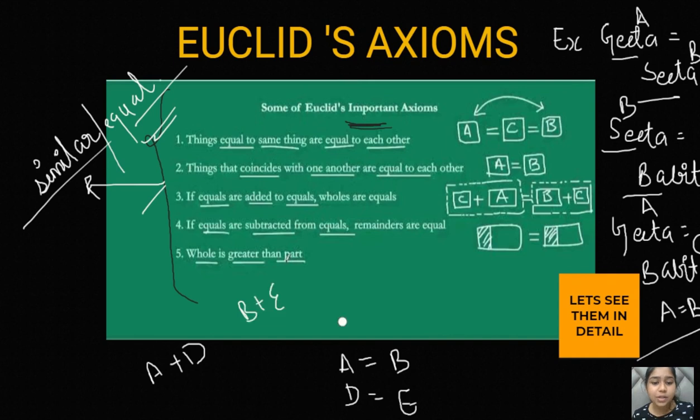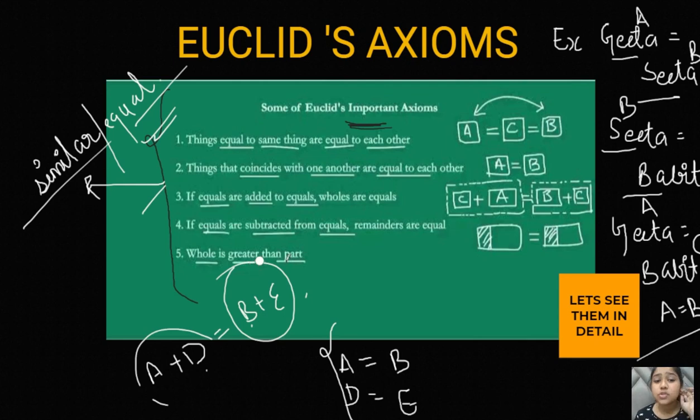As you can see, A is equal to B and D is equal to E. So when you add both of them, their wholes, or their sums, will also become equal to each other. This is what Euclid is trying to say in this axiom, right?